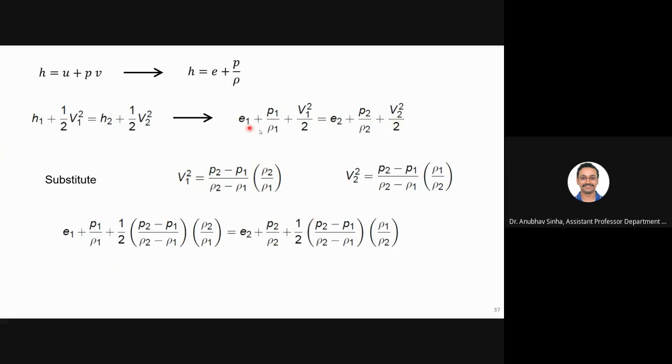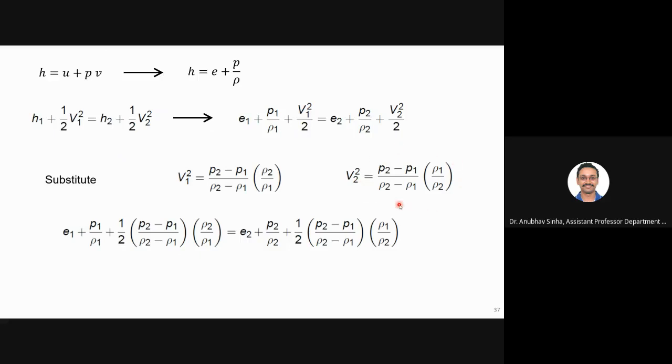Basically you have E1 plus P1 by rho 1, that will be the same. Now instead of V1 square by 2, I will have half of this quantity. You can see this and these are same. Similarly for RHS, E2 plus P2 by rho 2, this is exactly the same. Now instead of half V2 square, I will write half of this.